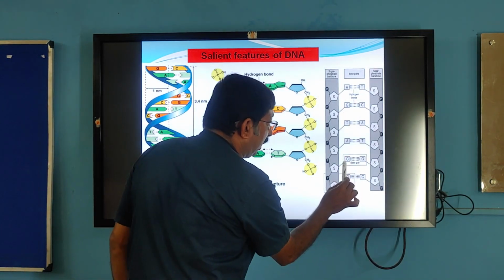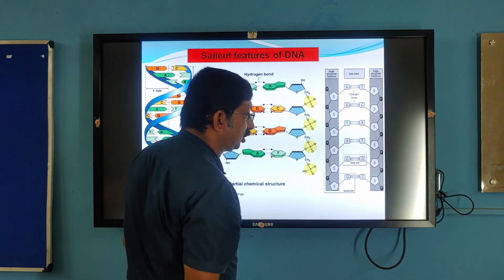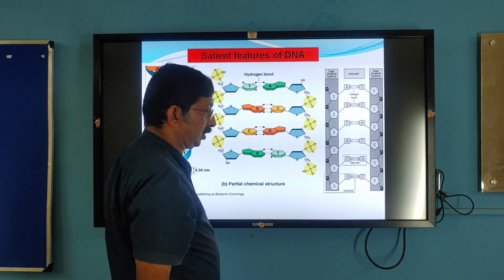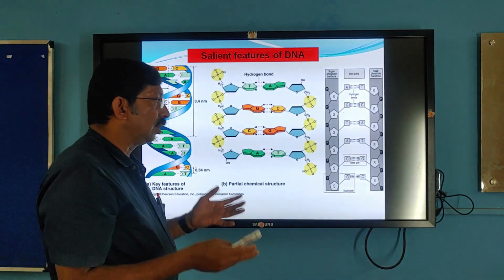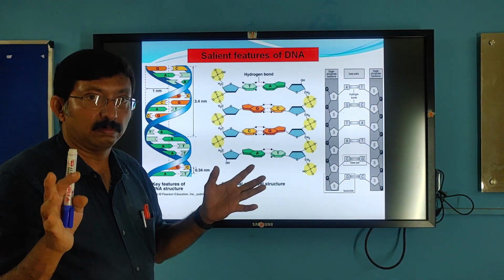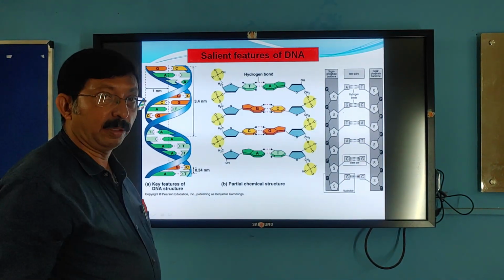Similarly, cytosine makes a pair with guanine of the opposite strand with three hydrogen bonds and vice versa. Guanine with cytosine. Therefore, guanine and cytosine are complementary bases.